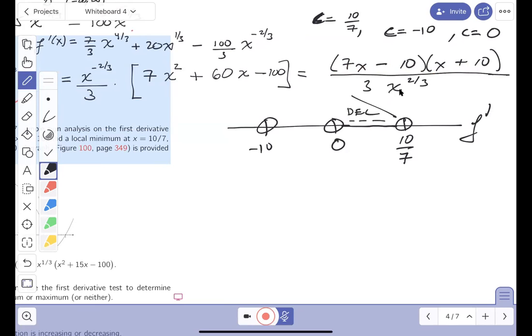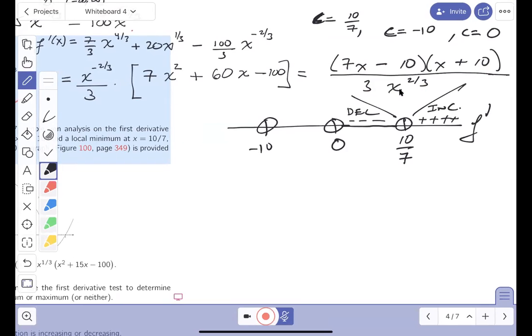Now, what's a good number after 10/7? I would say a number that's safe, like 2 or 3 or 4 or 1,000. Any number after is going to work. So I'll plug it in. And if you plug it in, what would you get? Like if you plugged in 2, positive, positive, positive. Everything's positive. What does that mean? Increasing. We'll look at the key later. I don't even remember the questions anymore.